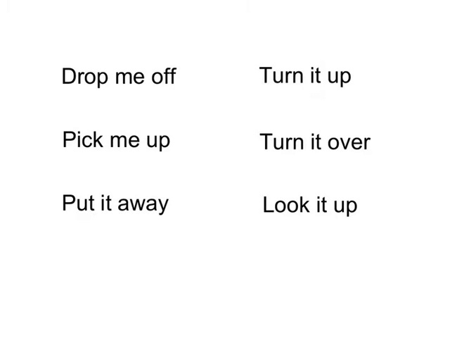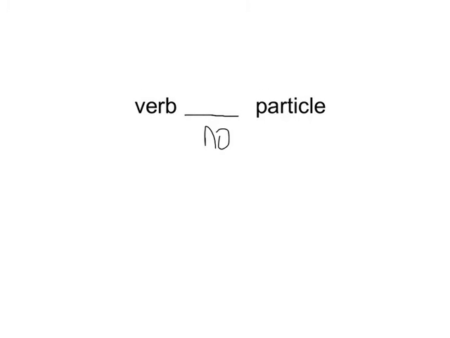So you've got the pronouns me and it separating these separable phrasal verbs. So remember that for separable phrasal verbs, you always have a verb and a particle, and they can be separated. And what goes in between? What goes in between the verb and the particle? If you said either a noun or a pronoun, you'd be correct. Just as we talked about earlier, examples such as turn it on, you've got your verb, you've got your pronoun, and you've got your particle.